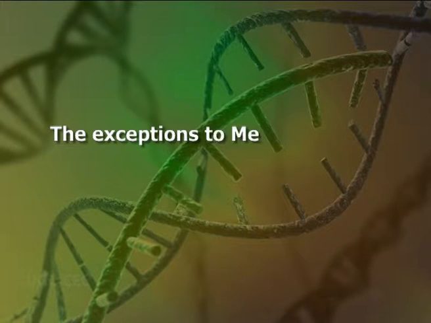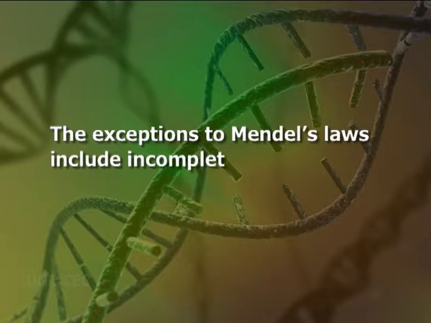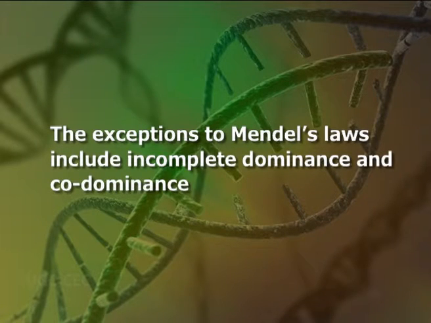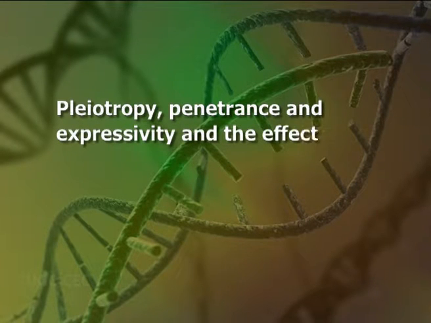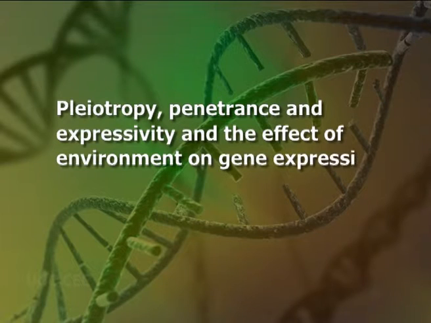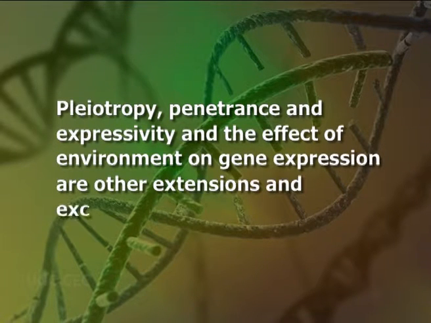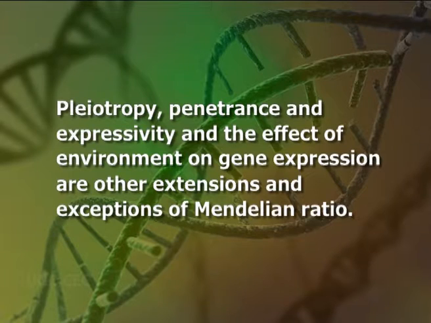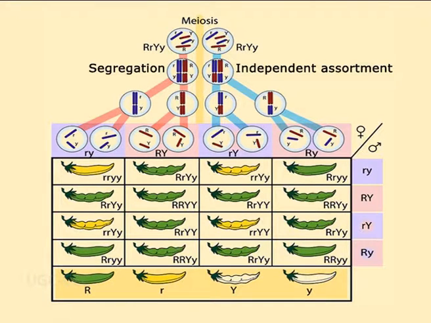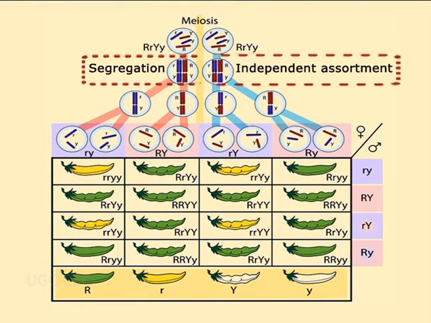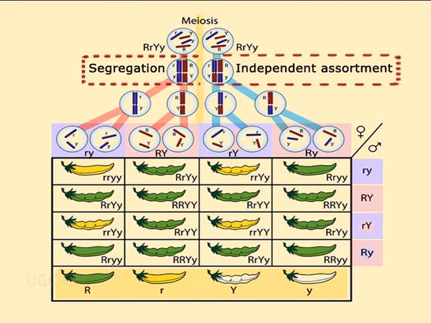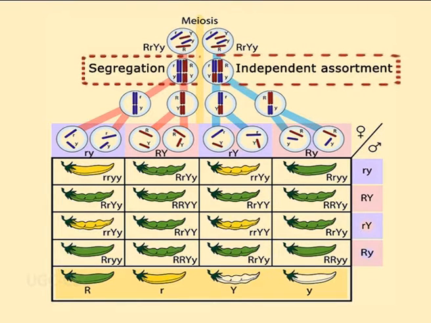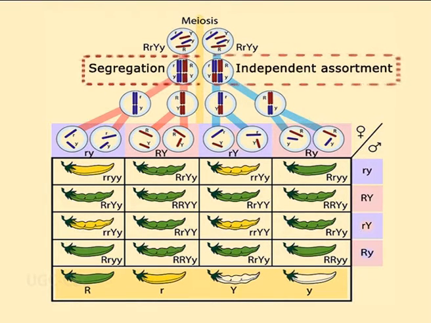The exceptions to Mendel's laws include incomplete dominance and co-dominance. Pleiotropy, penetrance and expressivity, and the effect of environment on gene expression are other extensions and exceptions of Mendelian ratio. In all such cases, the phenotypic ratio varies, but Mendelian principles of segregation and independent assortment are operative during gamete formation for the distribution of alleles in the gametes.